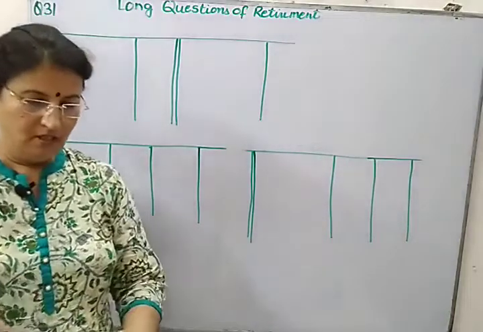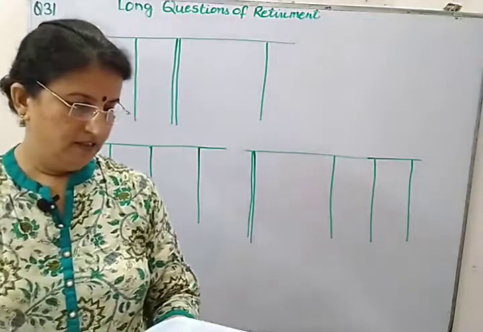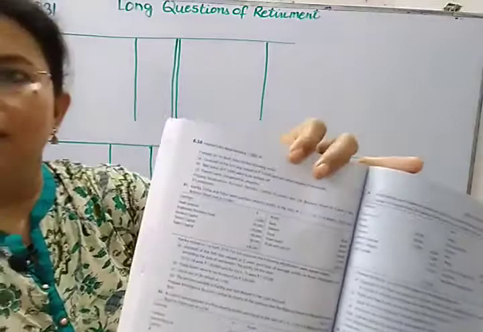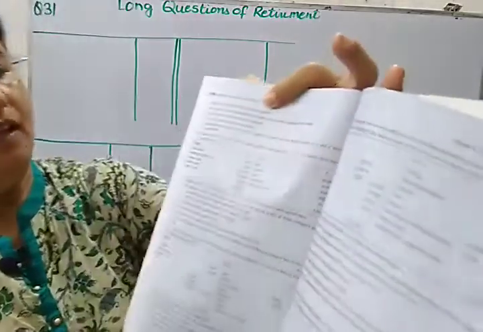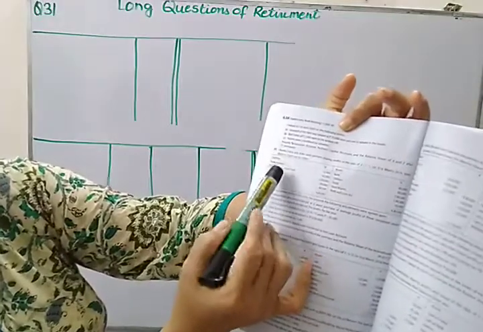So you can open page number 658. Let me show you this numerical, question number 31. So let us read the question first.